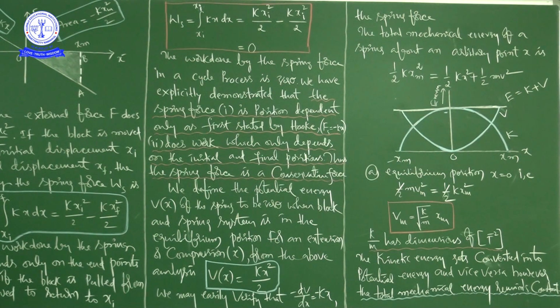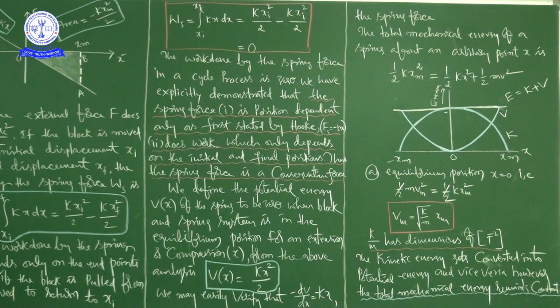Writing V of x means potential energy as a function of displacement, as a function of x. For example, just as we use small m to represent mass, small a to represent acceleration, and W to represent work, similarly V is the usual notation to represent potential energy.